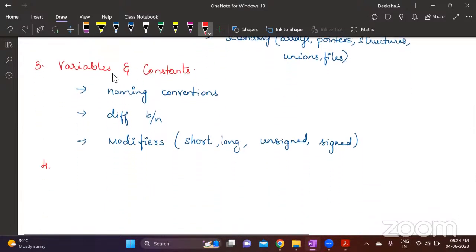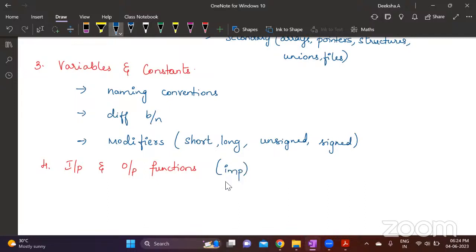Okay. After this, you have input and output functions. Under input and output functions, you have printf, scanf. So this is important. You have printf, scanf, different ways of using it, and how to input string values and how to output string values. If it is character and float, different formats of displaying float values. All these things can be asked. This is quite an important topic.